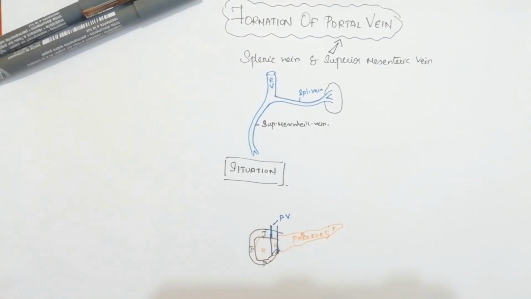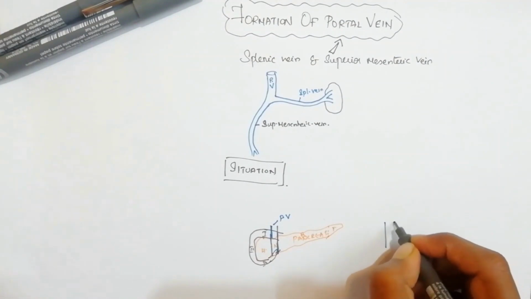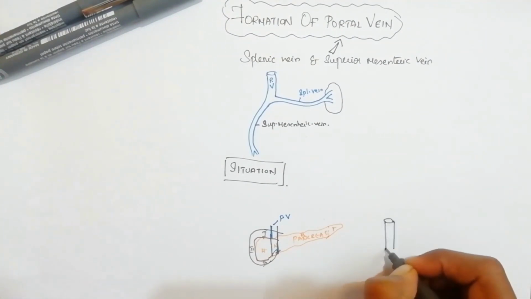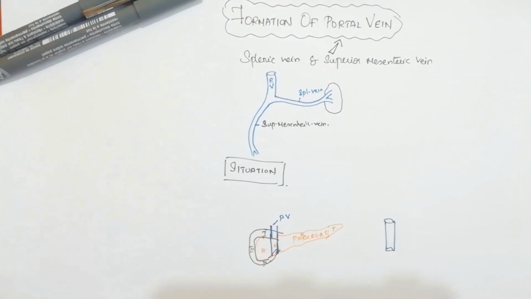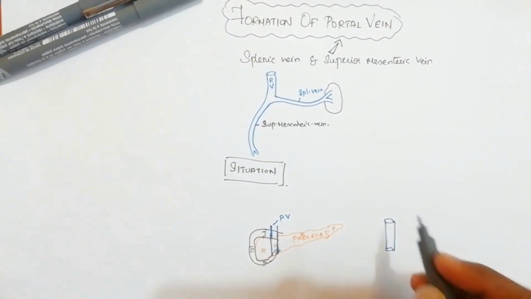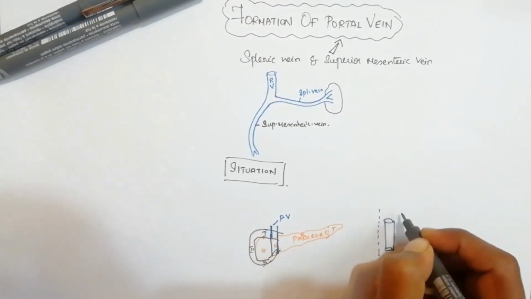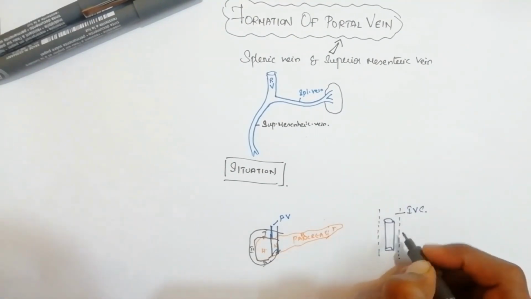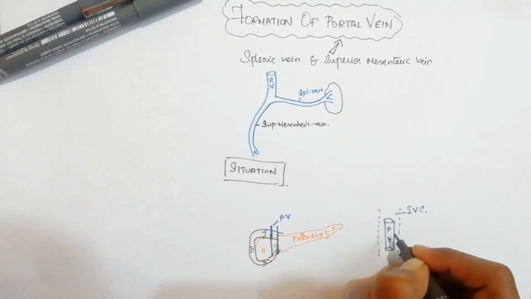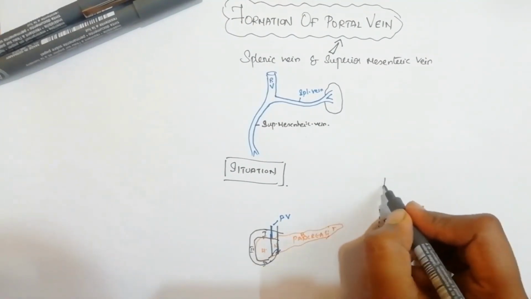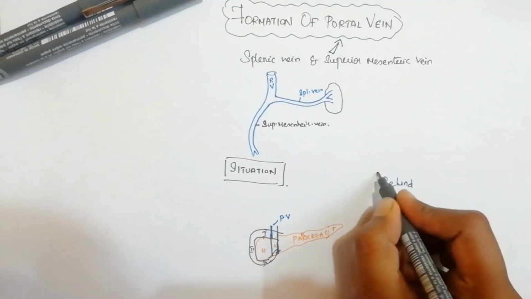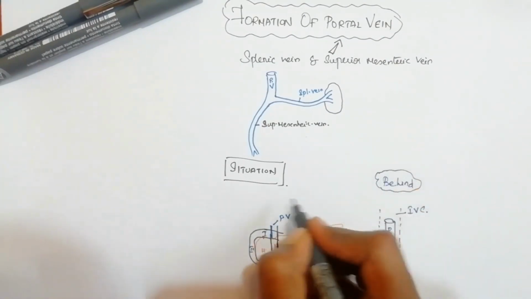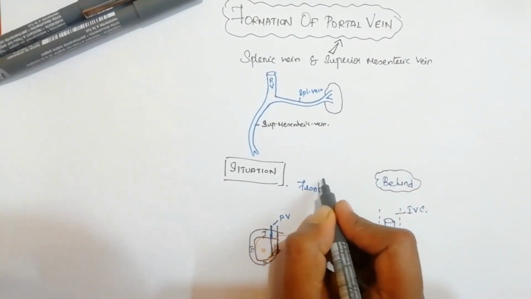And if you have to see the behind relation of this portal vein, so we have got the portal vein. Behind this portal vein we have got a structure, that is the inferior vena cava. So the major structure which is present just behind the portal vein is the inferior vena cava. So this is IVC, that is inferior vena cava, and this is portal vein. So this is the behind relations, and this is the front relation.